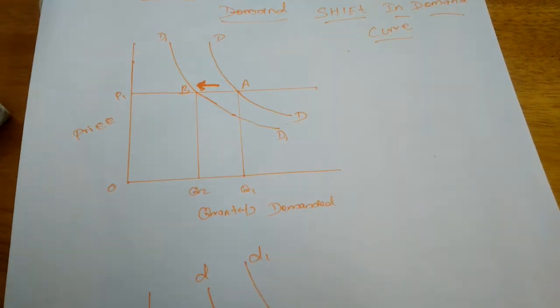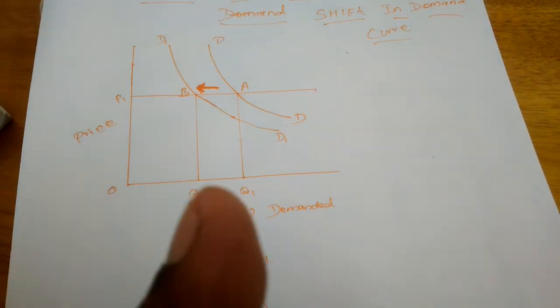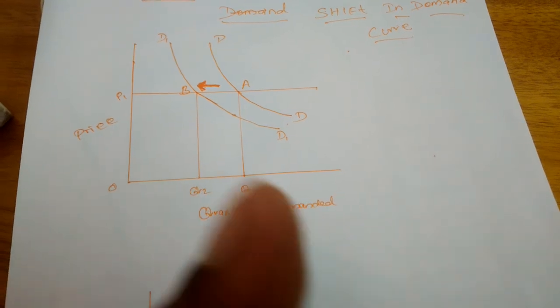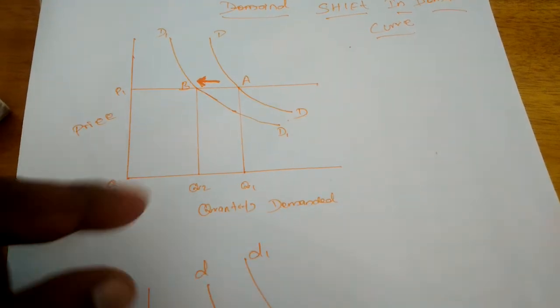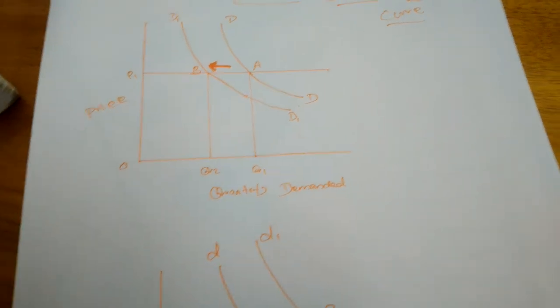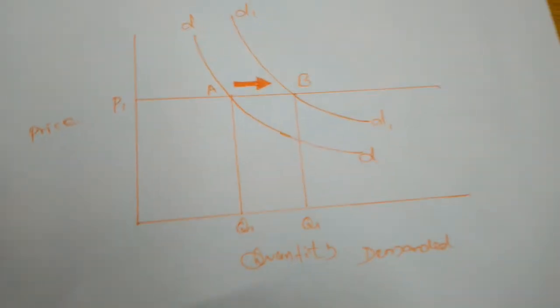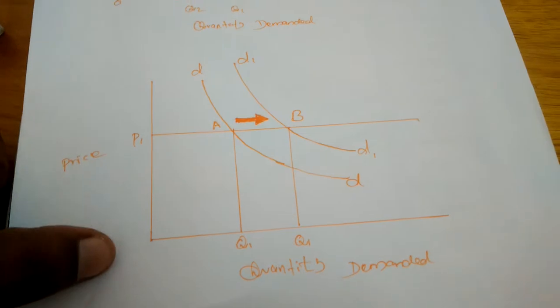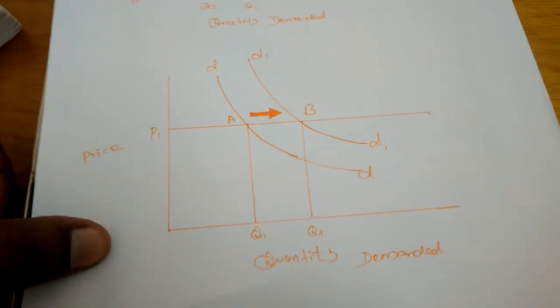If any one of the determinants changes, the quantity demanded will be decreased.